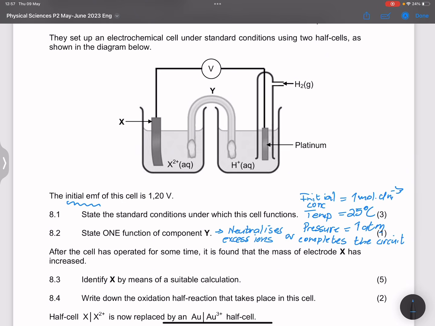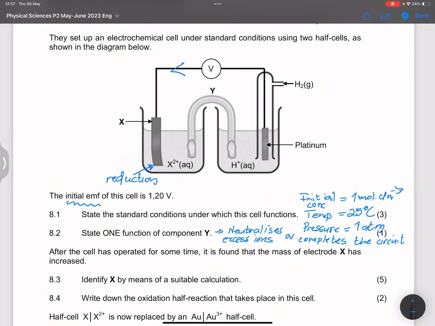Right, so they say after the cell has operated for some time, it is found that the mass of electrode X has increased. Now, what does that mean? It must mean that electrode X is the one that is undergoing reduction, okay? So which means the gain of electrons takes place there. So I would say, therefore, electrons must be moving in that direction, right? So they say identify X by means of a suitable calculation.